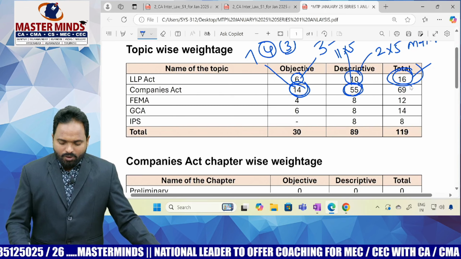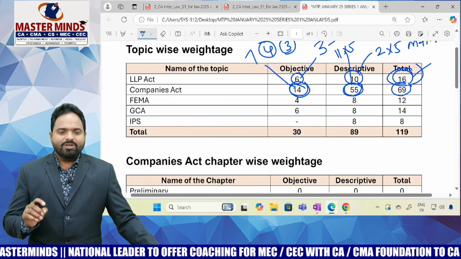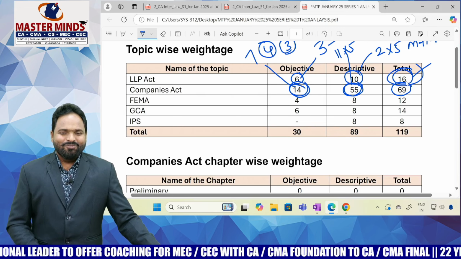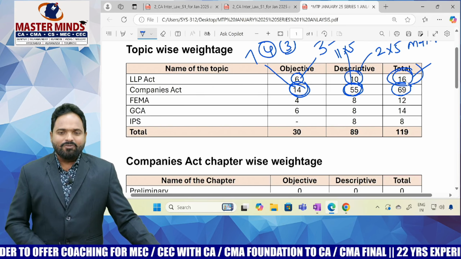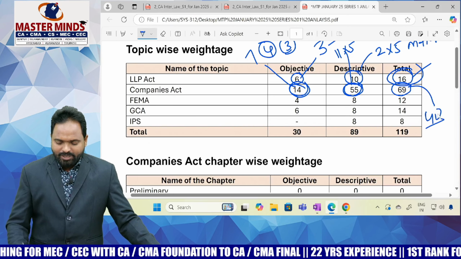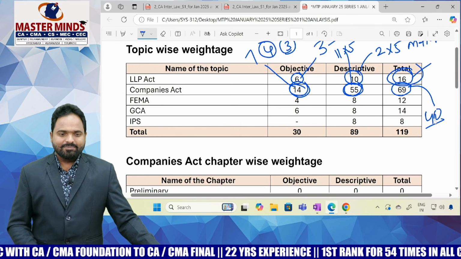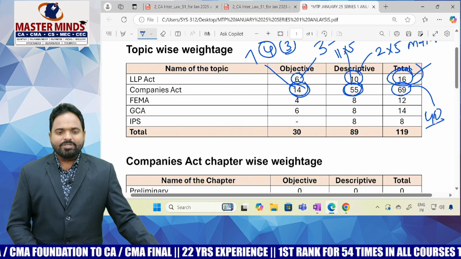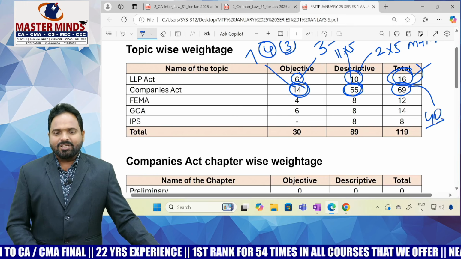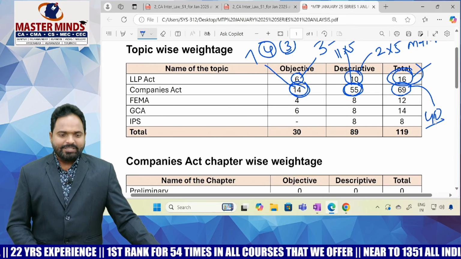55 plus 14, in total from the Companies Act, they asked 69 marks. If you have a good knowledge of the Companies Act, I think you will get 40 marks out of 69, no doubt in that. But the Companies Act is very vast. It is a huge syllabus, 11 chapters, around 148 plus another 10 to 11 sections, 167 sections covered in the Companies Act. So you have to study the Companies Act selectively.